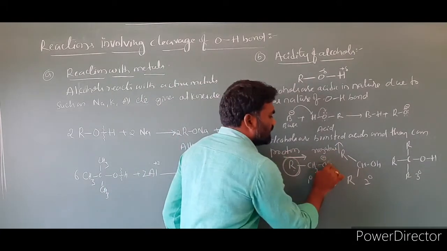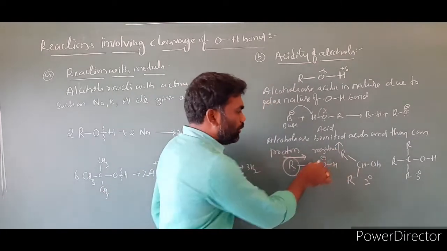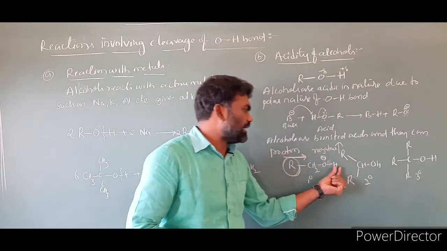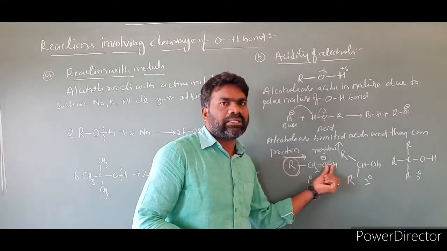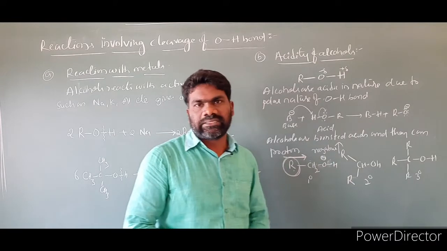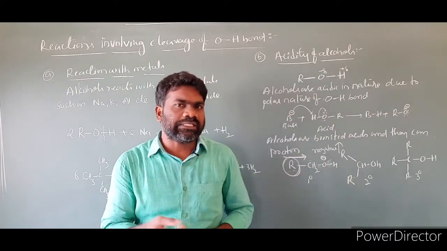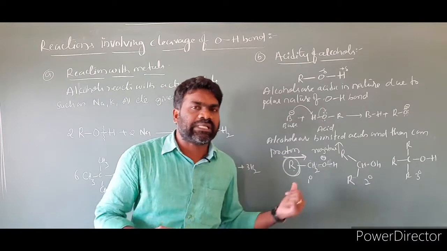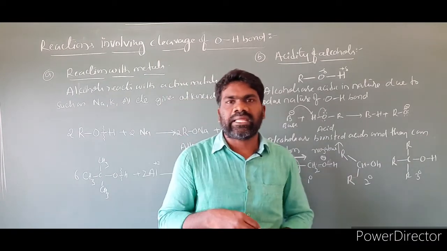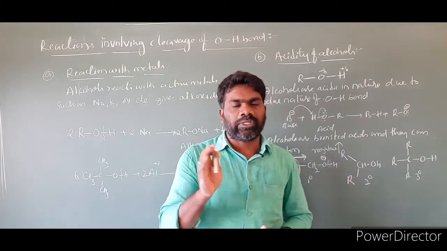When the negative charge increases, this bond is a polar bond. The more the negative charge, the more tightly it holds this hydrogen. As a result, this hydrogen cannot go very easily. So in alcohols, when the electron releasing groups increase, that means alkyl groups increase, the acidic character decreases. Keep this point in your mind.